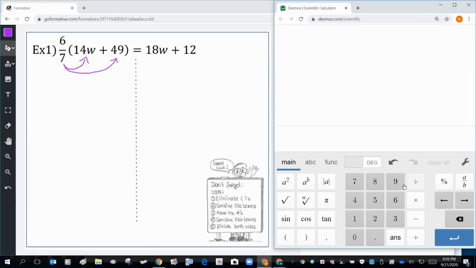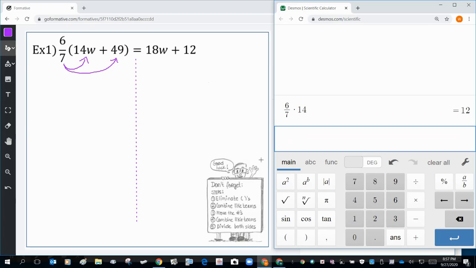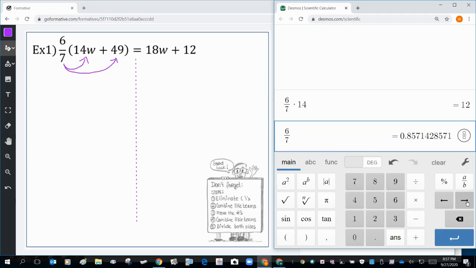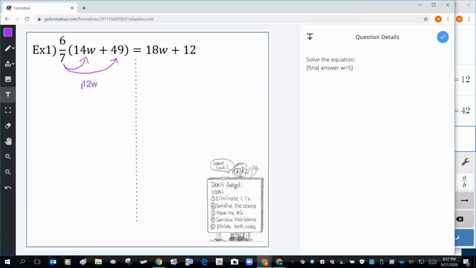So let's go ahead and use the calculator. 6 divided by 7, press the arrow, and then we're going to do times 14, gives us 12. I'm going to go ahead and do the second number too. 6 divided by 7, arrow, times 49, gives us 42. So now I type 12W plus 42. And then on the other side, there's no parentheses, so all I'm going to do is bring it down. So let's go ahead and bring it down. Press equal. 18W plus 12. Once you've done that, you can center.